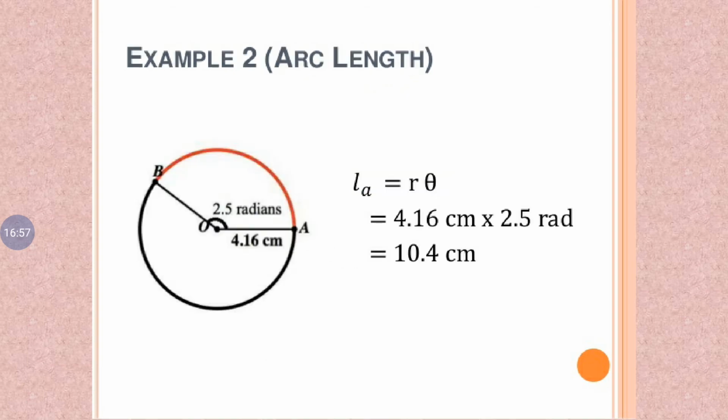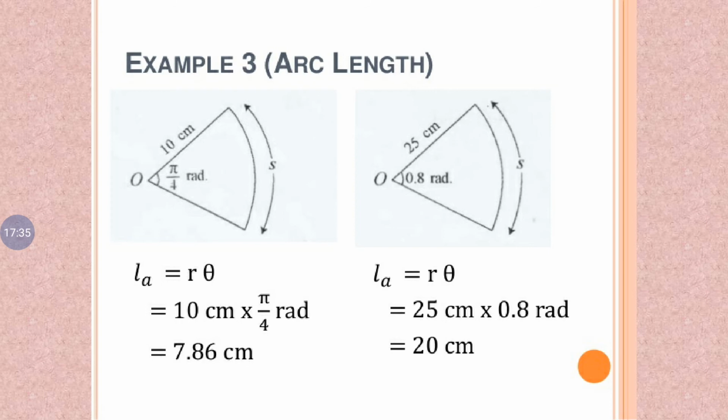Example, arc length. Angle is 2.5 radians. Radius is 4.16 centimeter. So the length of the arc formula is r theta. Theta is 2.5 radians. Radius 4.16 centimeter into 2.5, multiply together. So we get a value 10.4 centimeter.